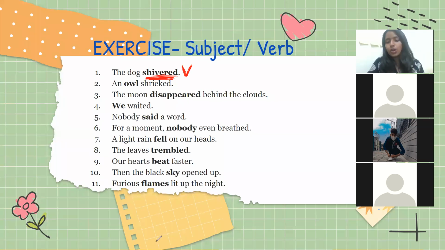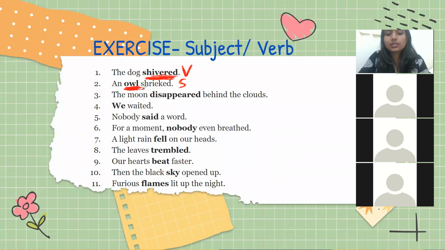Now from the next one onwards, you are doing it. Second question: an owl shrieked. Owl is a subject or a verb? On the chat box, start typing right now. You can write S or V. So the second one, owl is an animal. It's a noun, so that's a subject. Third one is: moon disappeared behind the clouds. Is that a subject or a verb?